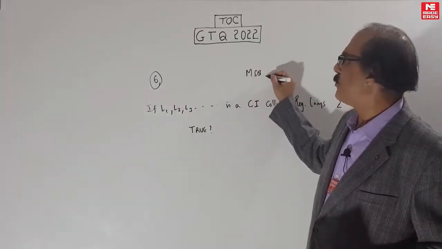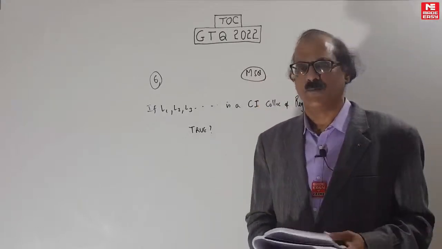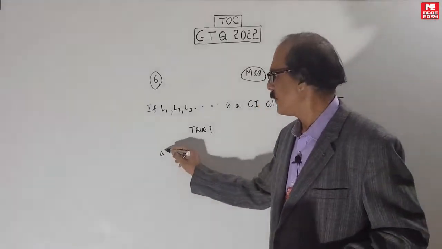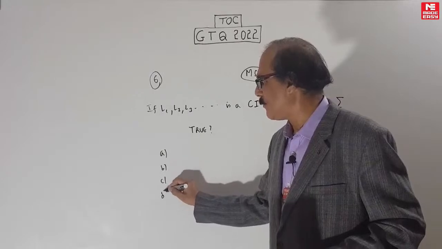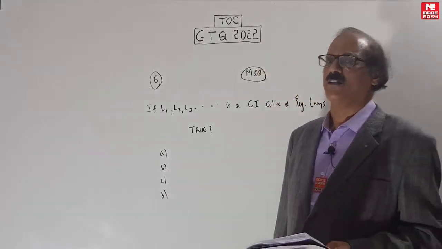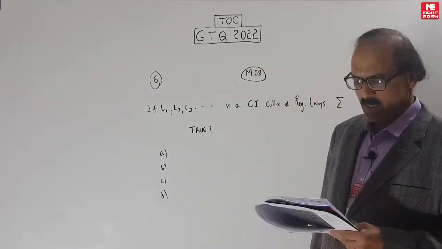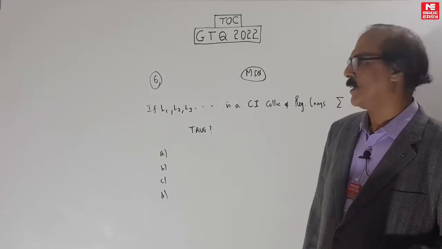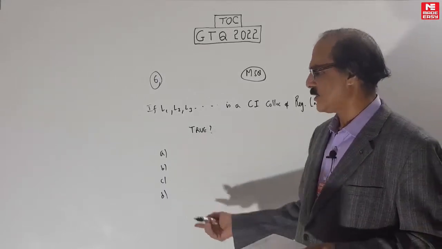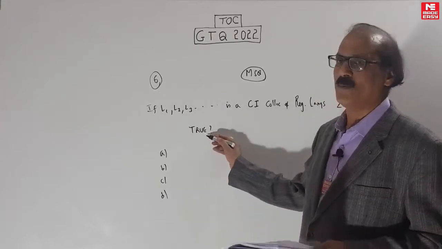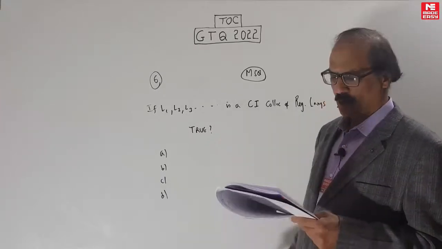I am keeping it MSQ because very often closure questions are MSQ. MSQ does not mean that there are multiple answers, but there could be more than one answer. It could still behave like an MCQ sometimes, but in MSQ, more than one answer is possible. More than one can be true, basically. Which of the following is true?